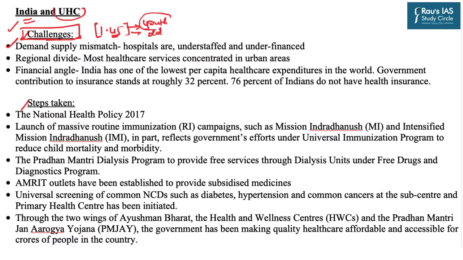Now, the youth population is facing issues like depression, suicidal tendencies, substance abuse, etc. And the old age people are again facing issues of depression because nowadays they are not provided adequate care. The joint families are breaking down into nuclear families, and that is why the demand for healthcare services is rising exponentially. But on the other hand, the supply side is so poor, hospitals are understaffed and underfinanced. And that is why there is a huge demand supply mismatch.